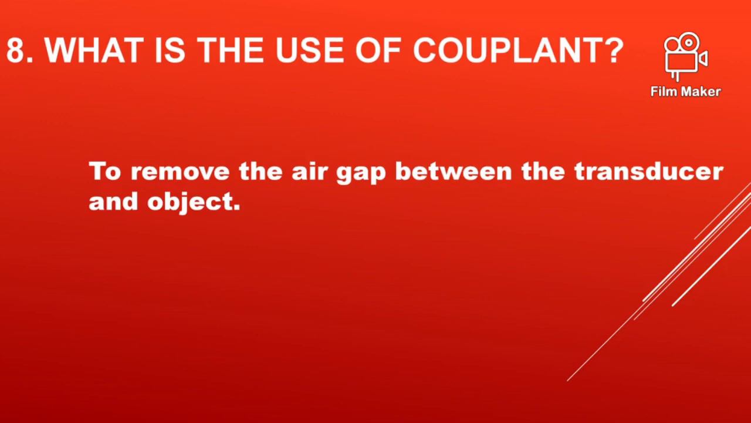What is the use of couplant? The use of couplant is to remove the air gap between the transducer and the object. Transducer means the probe. The normally used couplants are oil and grease.